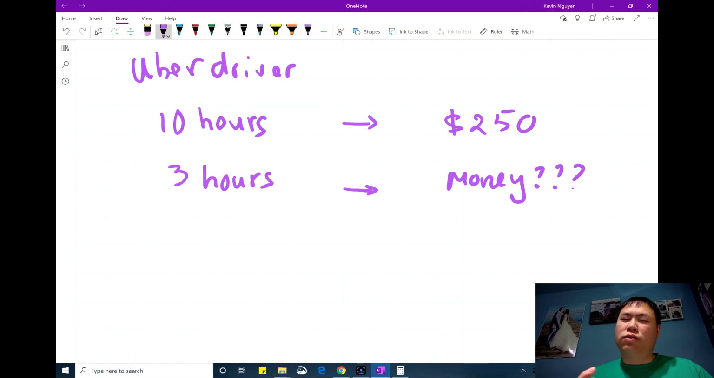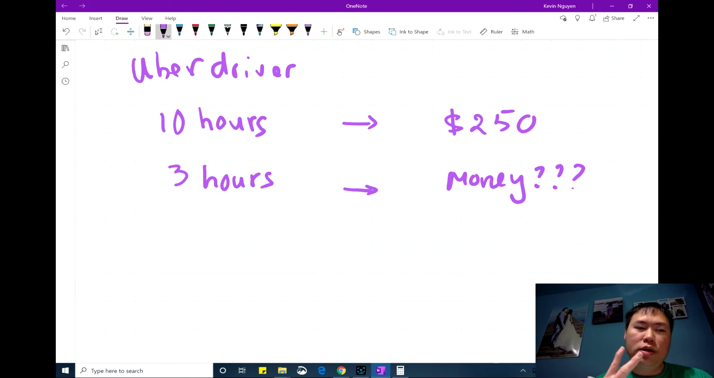In real life, it doesn't work that way, because if I was an Uber driver, I would pick the busiest 3 hours in a day to work. But for calculation purposes, we can always just use this ratio to calculate some expected value, something you would expect to get, at least at the minimum. So here's how to go.